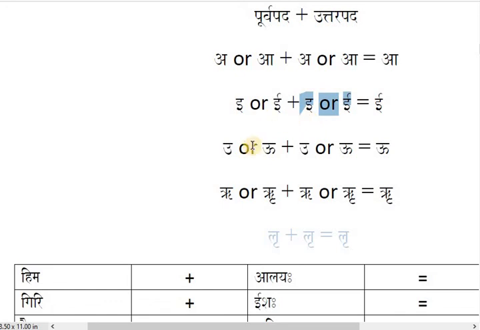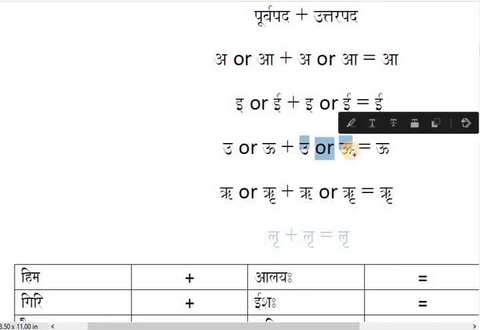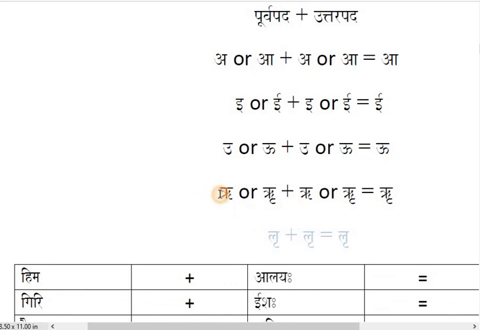Clear? So here you can see with u also, hrasva or dirgha, short or long u, with hrasva or dirgha, short or long u, the answer is always long u, dirgha u. Clear? And with ru, short ru plus long ru, again short ru plus long ru, right? Hrasva ru or dirgha ru. You join with any of them, you will always get long ru.